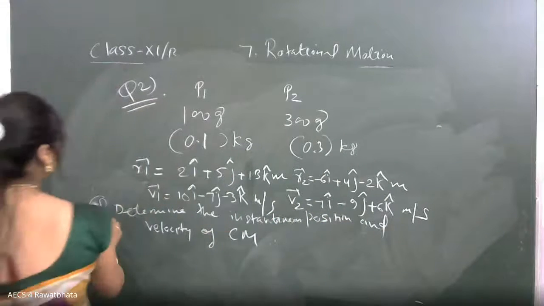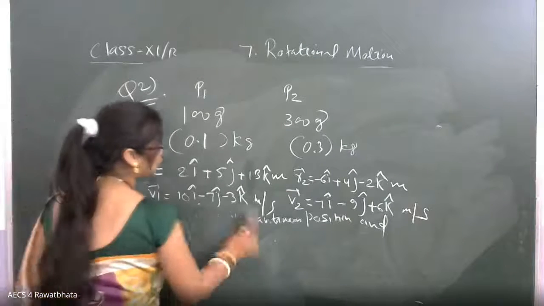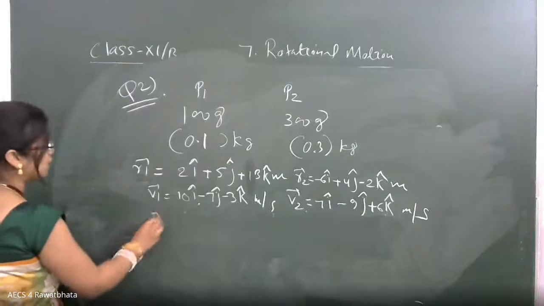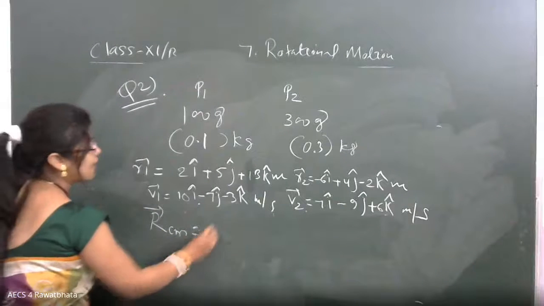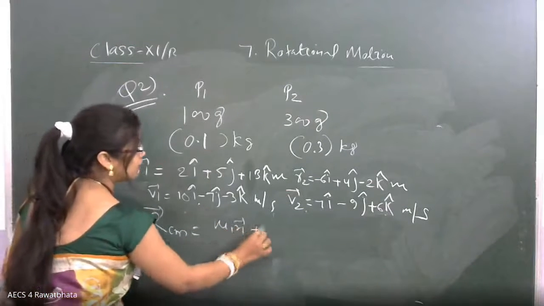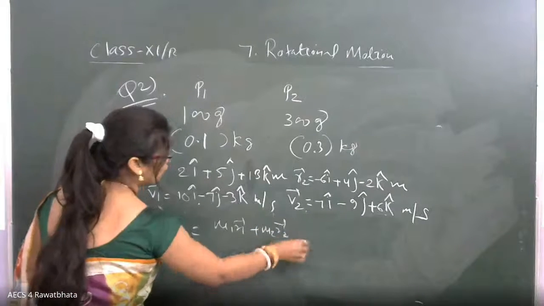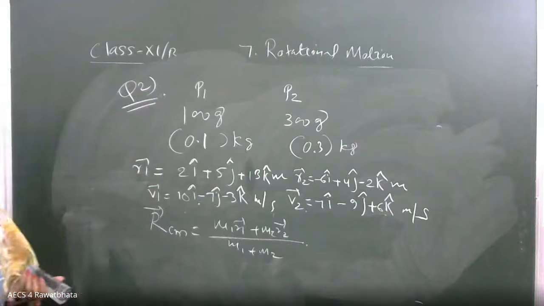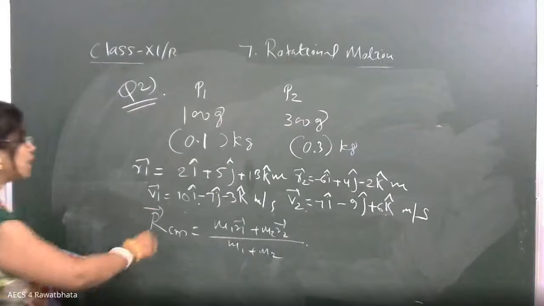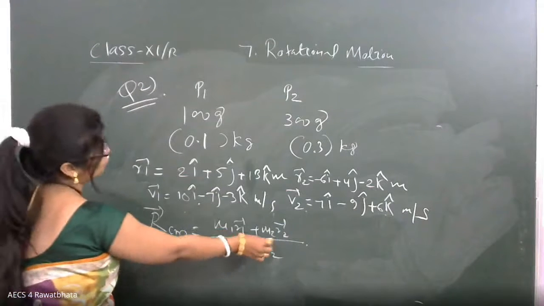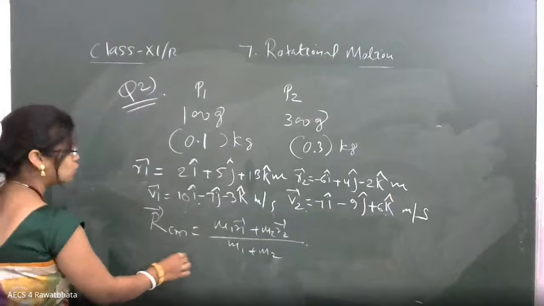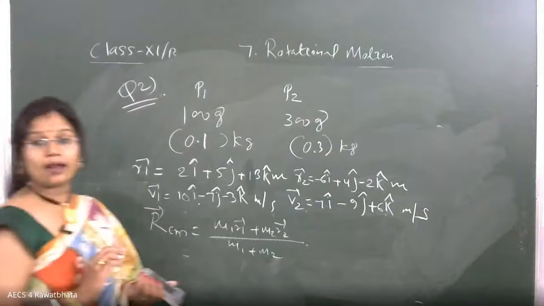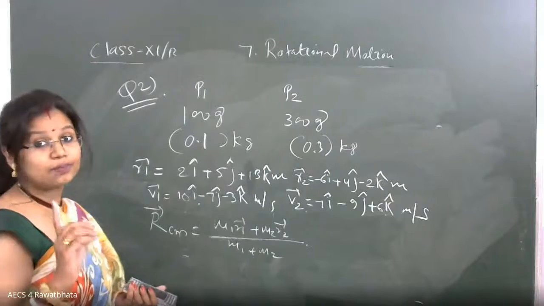So first of all, we are going for finding the position. The position of the center of mass, RCM, we write as M1 R1 plus M2 R2 by M1 plus M2. Correct or not? So we have written that your RCM is equal to M1 R1 plus M2 R2 by M1 plus M2. Now, throughout, be attentive, dear. Anytime I may commit a mistake somewhere and ask you where the mistake is. So let's be attentive in the class.